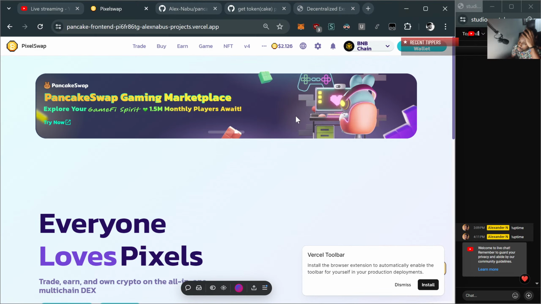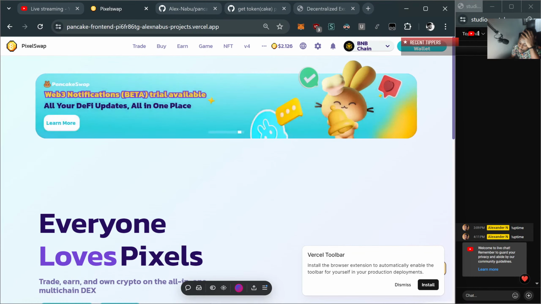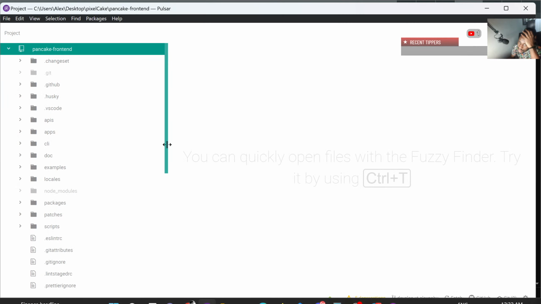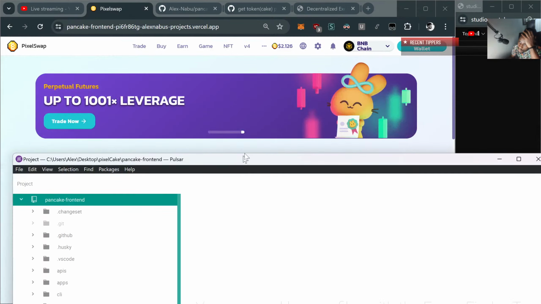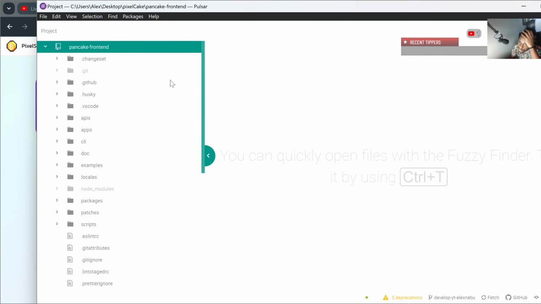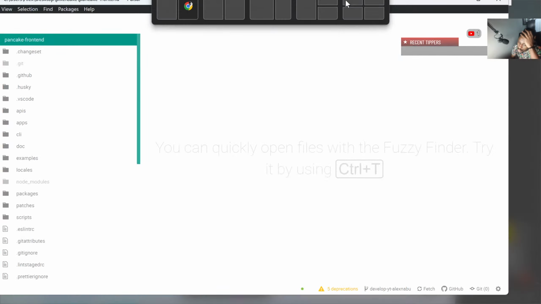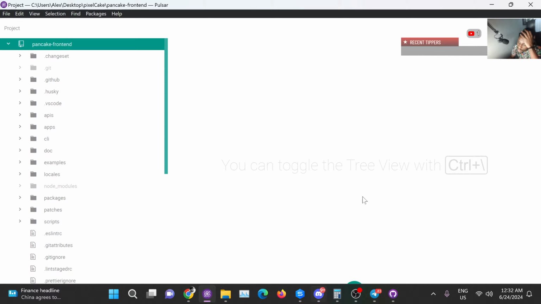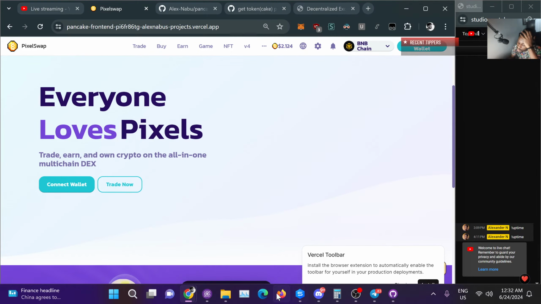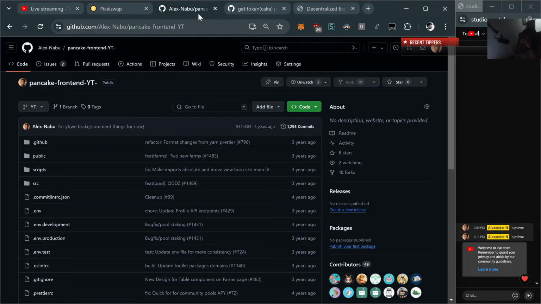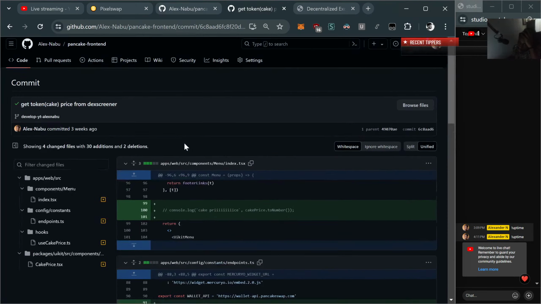Yeah, I'm gonna be going through the code a little bit. It's honestly not that difficult. But because of some of the customization from the pancake code, it's not super straightforward how you get your own token price there, which can be a bit annoying, right? So I did do it here,